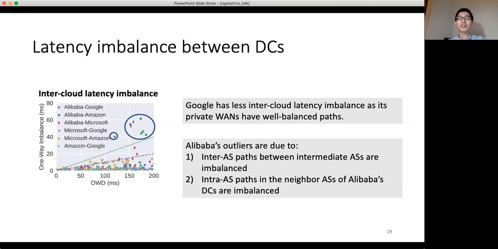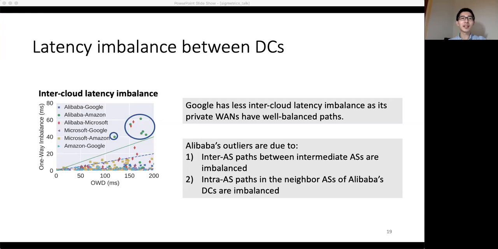With detailed path analysis, we find that the causes for these outliers are twofold. First, the inter-AS paths between intermediate ASes are imbalanced. And second, the intra-AS paths in the neighbor AS of Alibaba's data centers are also imbalanced.